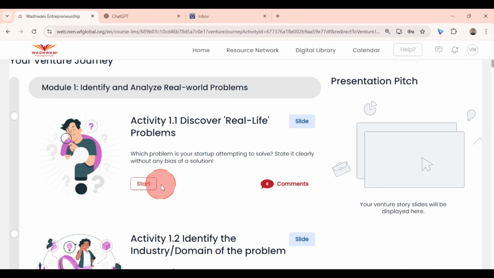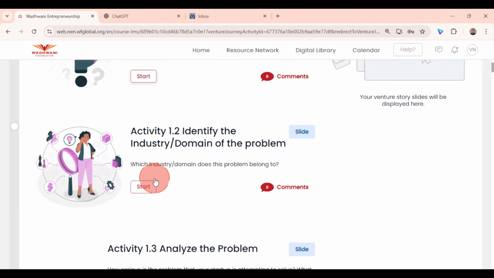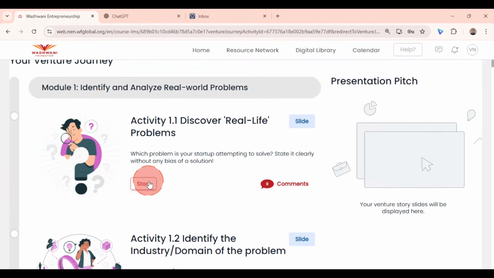Now we would have gone through the course content and learned about how to identify the problem, validate if that is a problem worth solving. Well, after that, it is our job to complete the venture activities 1.1, 1.2 and 1.3. Now, let's start with venture activity 1.1.